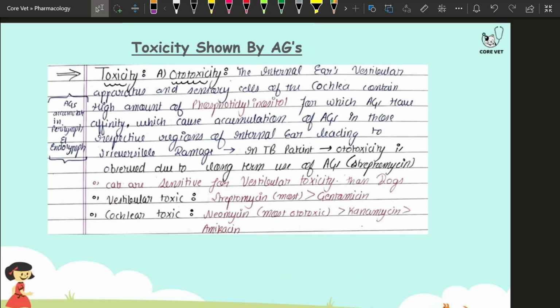Now if we talk about the toxicity shown by the aminoglycosides, there are three main toxicities that we observe. The very first one is ototoxicity, the second one is nephrotoxicity, and the third one is neuromuscular blockade. These are the three main toxicities that we observe in the case of aminoglycosides.